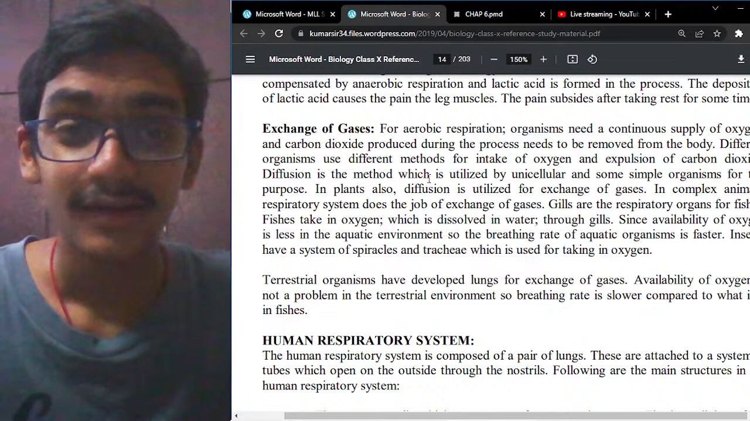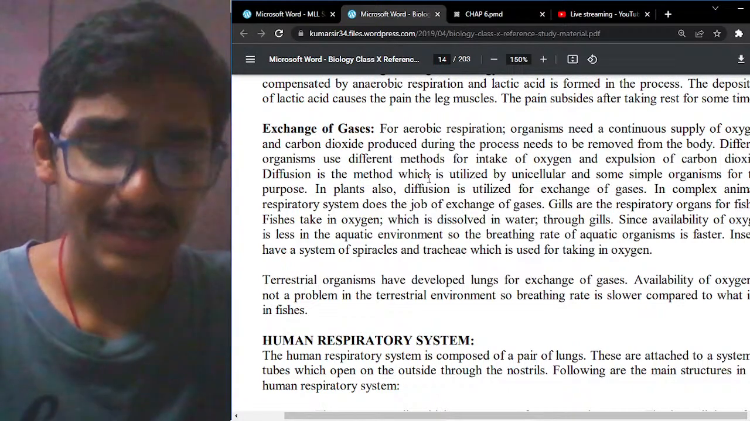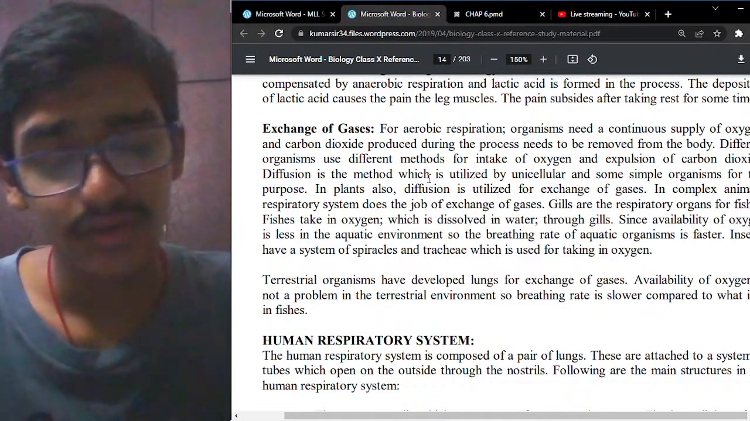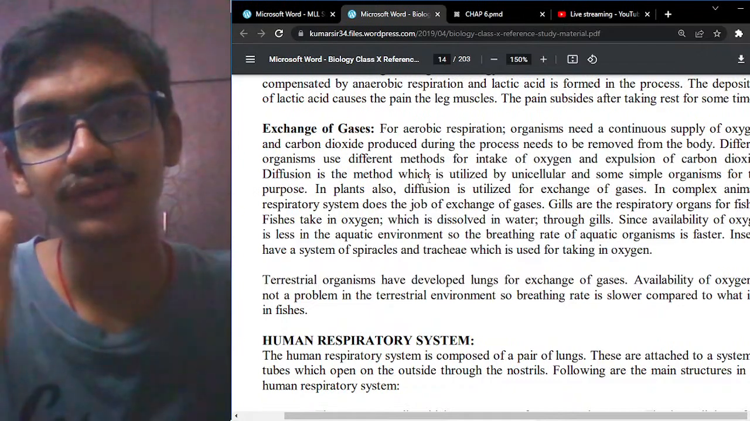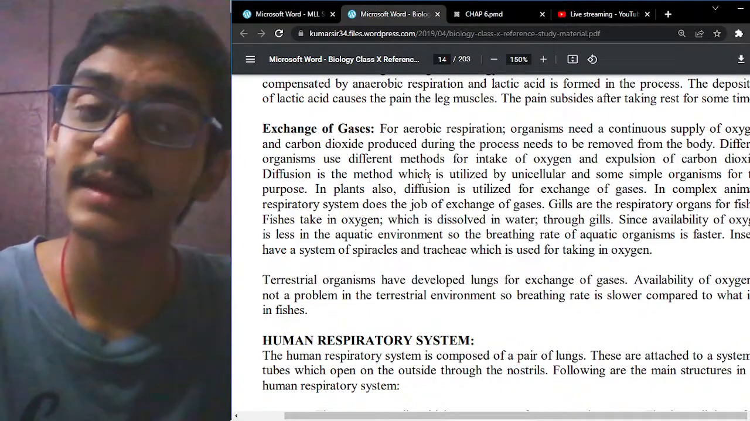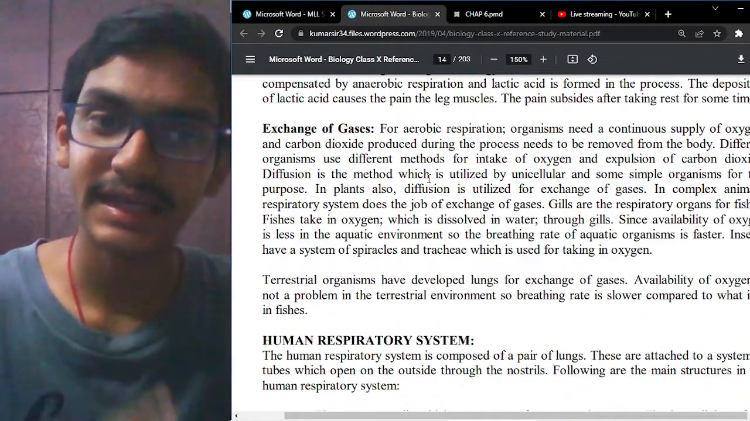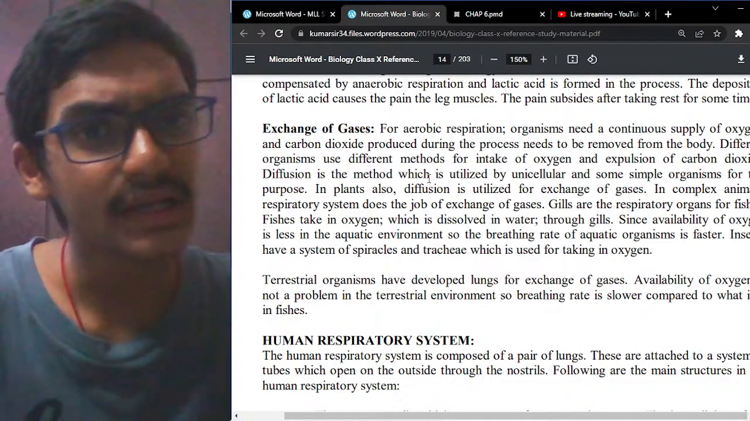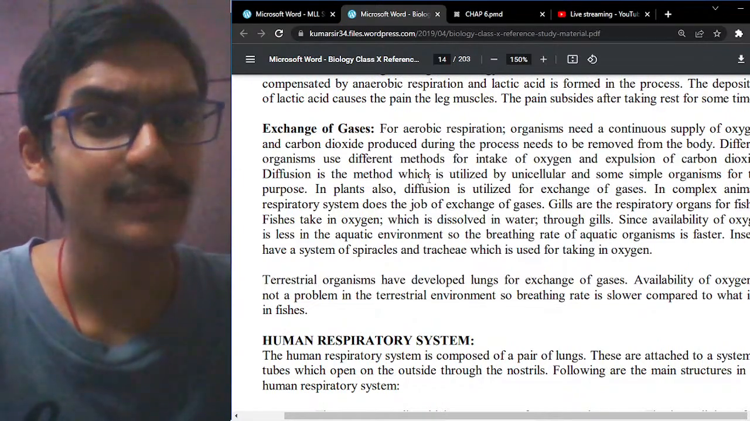Photosynthesis will only take place during sunlight, whereas respiration takes place all the time, during day and night. And you might be wondering why the respiration process takes place in plants as well.